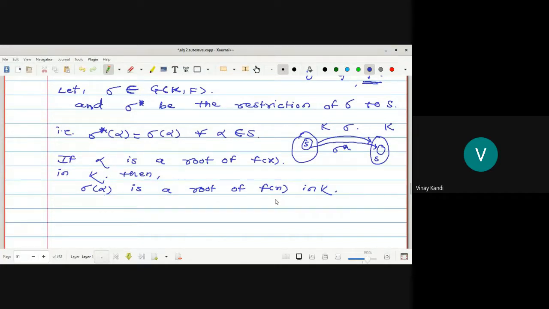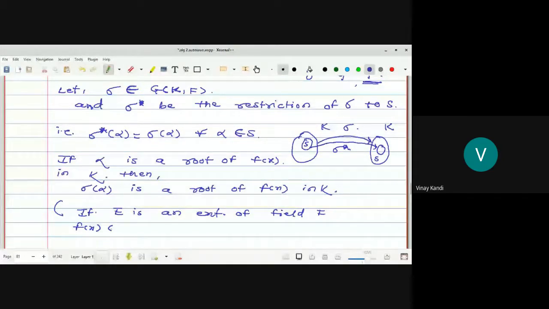Okay, for this we have one theorem. According to this theorem, a root maps to a root. Look at here. Why is this sigma of alpha a root of f of x? If E is an extension of capital F and f of x belongs to capital F of x,